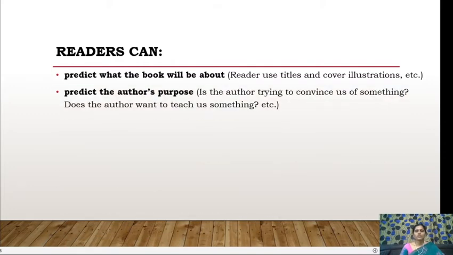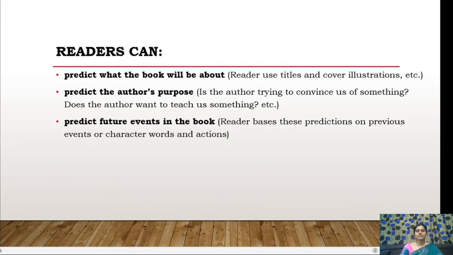And predict the author's purpose. Is the author trying to convince us of something? Does the author want to teach us something? So we come to know all these things when we read. When we are reading, we can predict that he's trying to convince us of something, or he's trying to teach us something, like that.